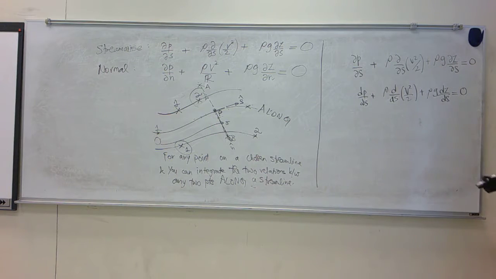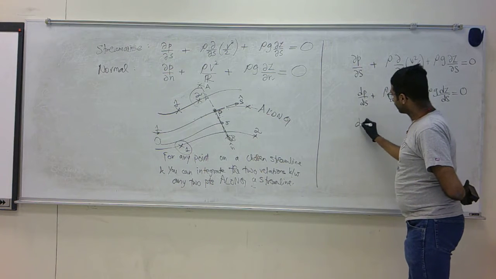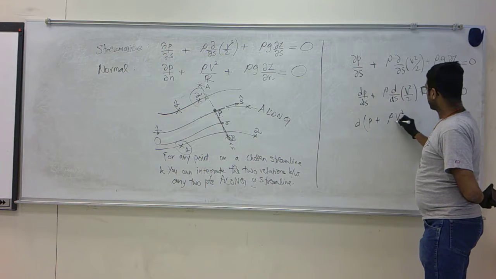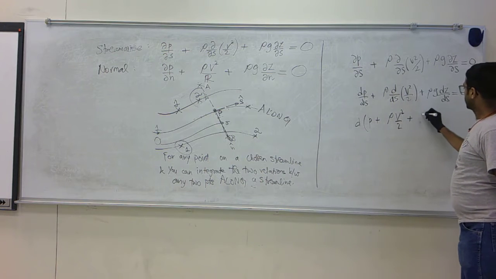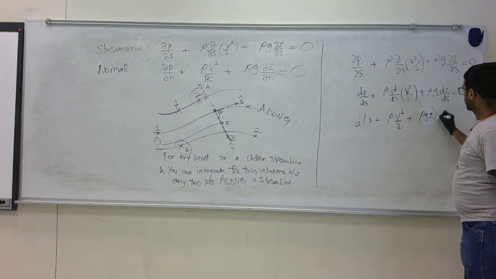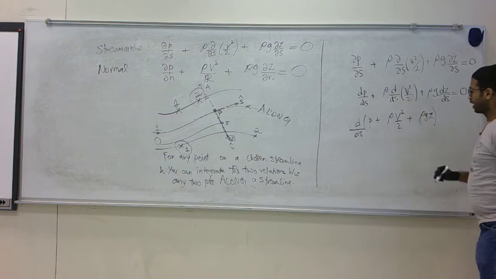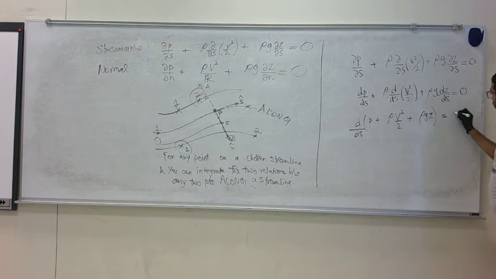So if I integrate this along a streamline, I can write the differential of pressure plus rho V squared over 2 plus rho G Z, divided by ds, equals a constant.